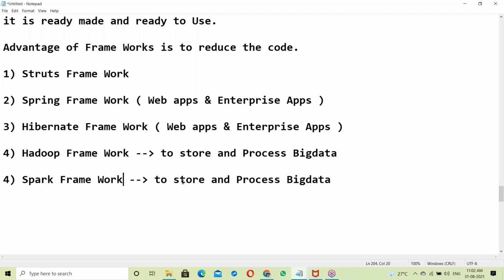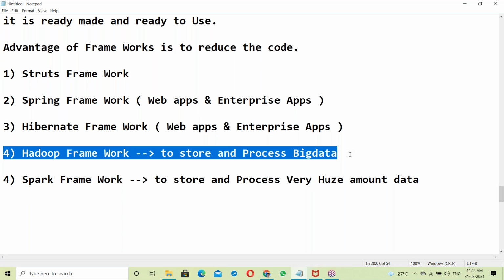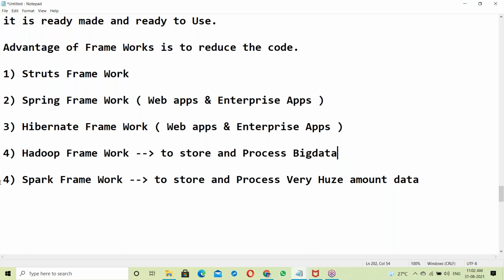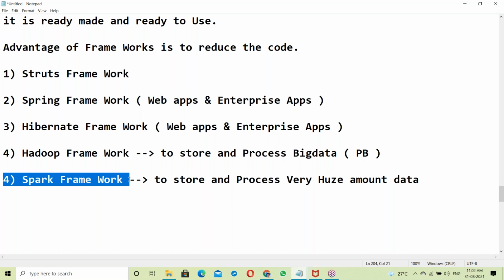The Spark framework is used to store and process very huge amounts of data. In some cases, Hadoop may not be able to handle the big data. In that case, the next level is the Spark framework. Hadoop can handle data up to petabytes. For data of more than petabytes, we use the Spark framework.